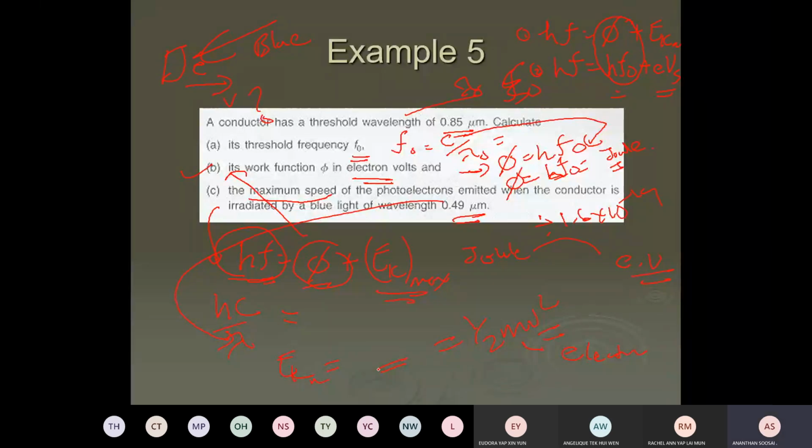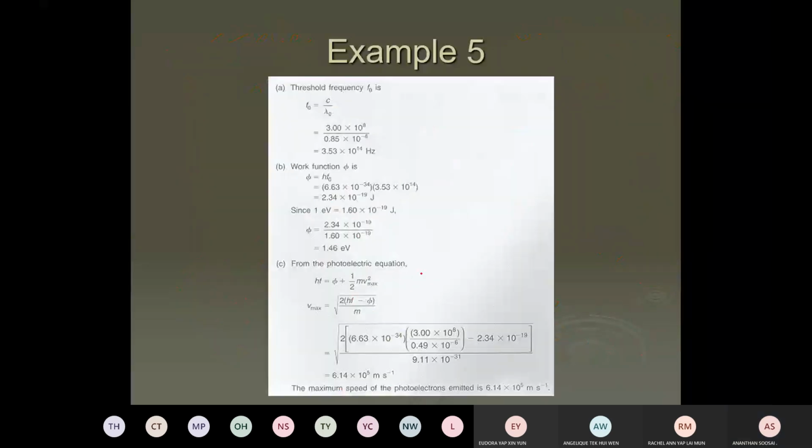Okay, this flow should be in your mind. Any part you don't understand here? I hope you got the idea. On the next slide, whatever I explained to you is here, so the flow is there. You must know how to change joule to eV.